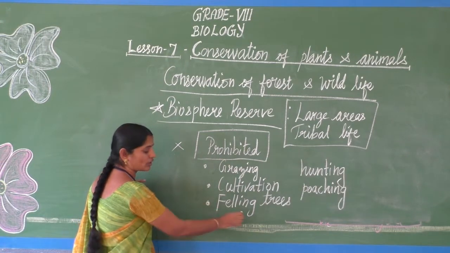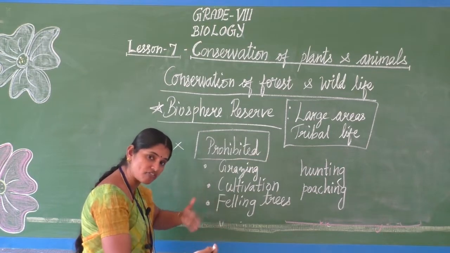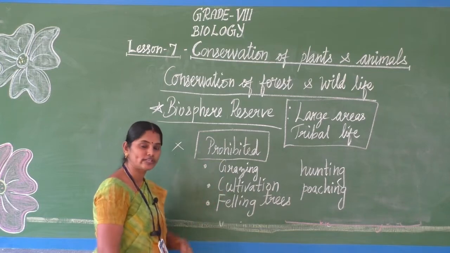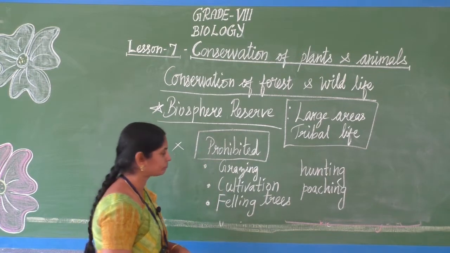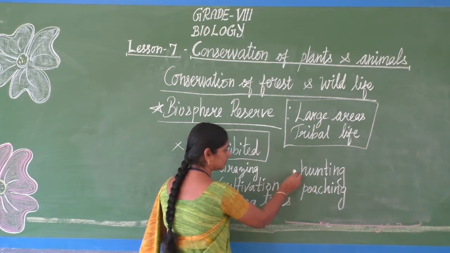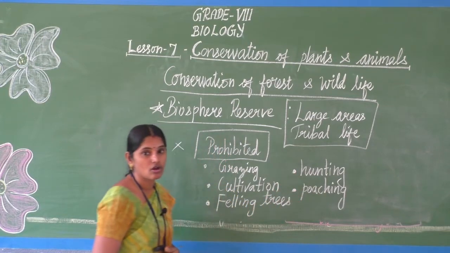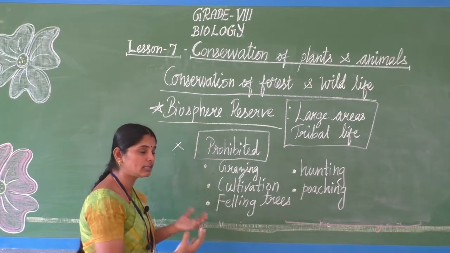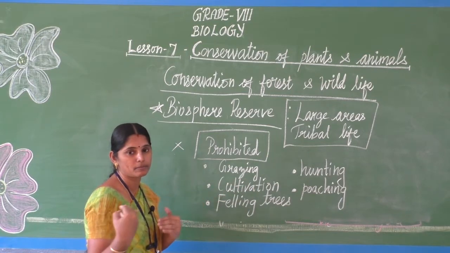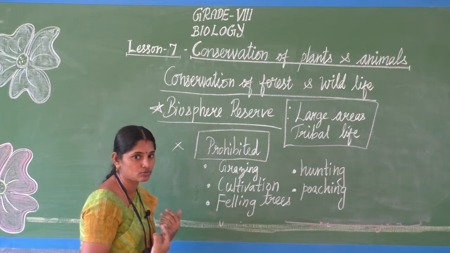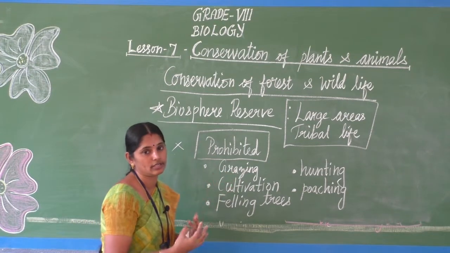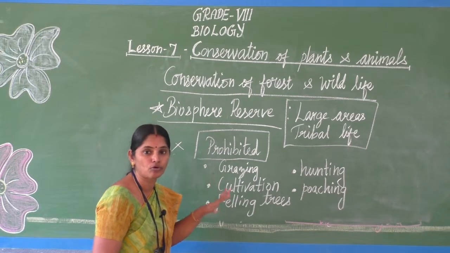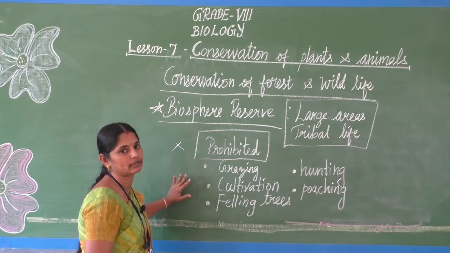Felling trees means what? Felling trees means cutting down of trees. Cutting trees is not allowed. Even to pick up the twigs also they won't allow. Okay, hunting, poaching. They take those animals and use them for their purposes, skin and horns and all they are using, no? They use the meat too. So hunting, poaching, everything is prohibited in that area.